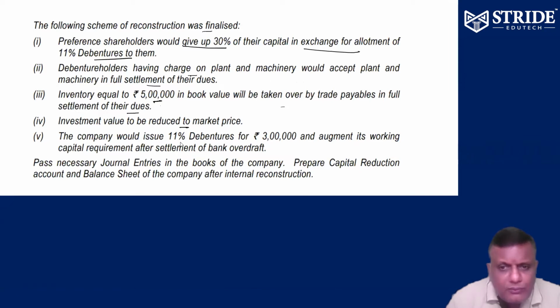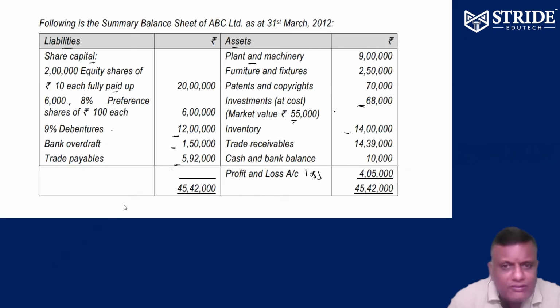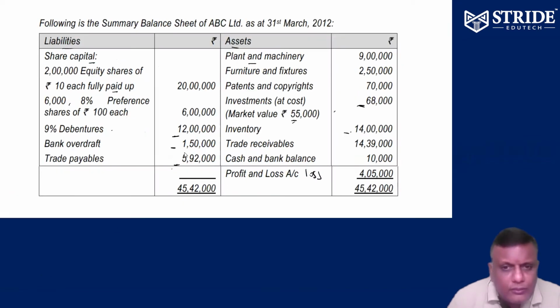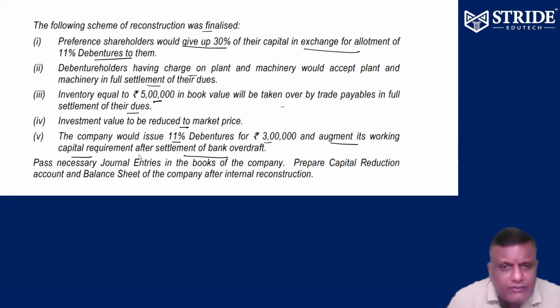The company would issue 11% debenture of 3 lakhs. The company wants to issue 11% debentures, a new issue, so the bank will be debited and the 11% debenture account credited, 3 lakhs. After receiving the money, we can use it partly to settle the bank OD. The bank overdraft is 1.5 lakhs, so out of the 3 lakhs raised, 1.5 lakhs is settled for bank OD, and the balance 1.5 lakhs we can use for working capital requirements.